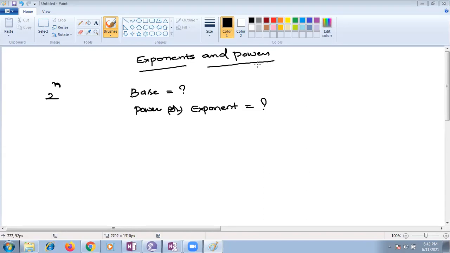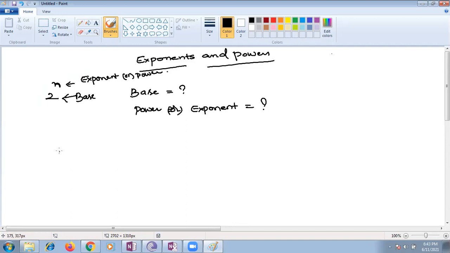Very good, children. See, children, base means basement. You know what is basement, children. Base means always the down part. So 2 is base, and n is exponent. Exponent, or we can call it as power also. So this is the first one.